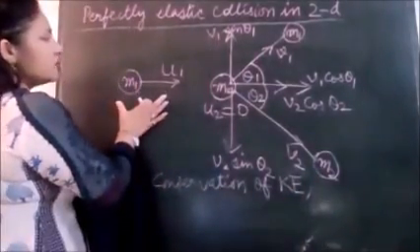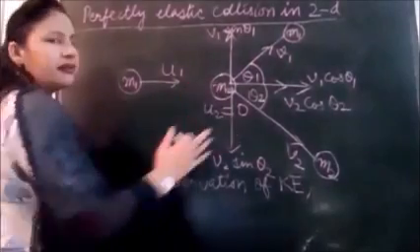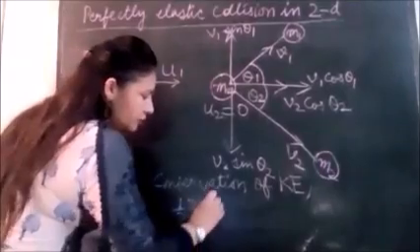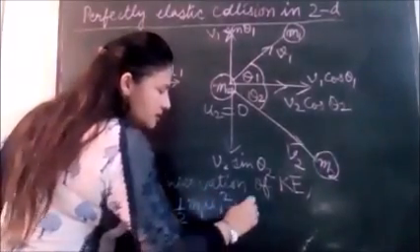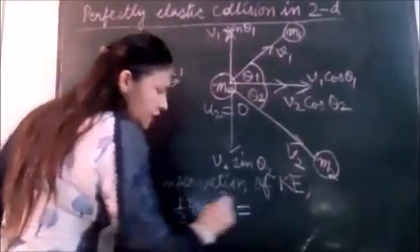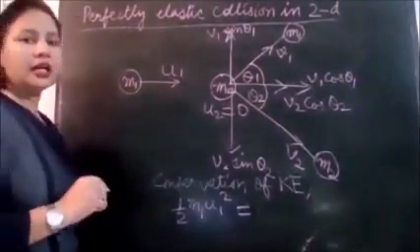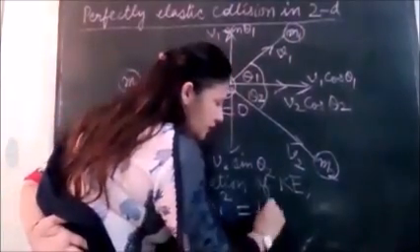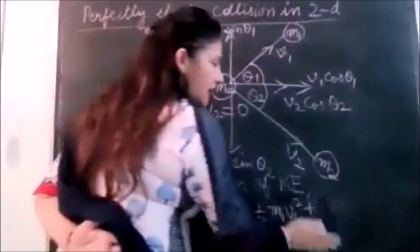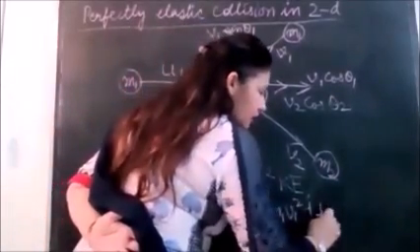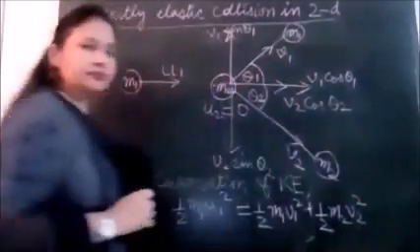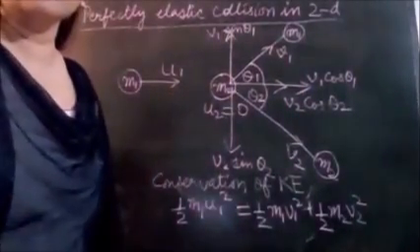initial kinetic energy is the energy of first ball because second ball is at rest. It doesn't have any kinetic energy. So I write half m1 u1 square plus 0, or you don't write it, that is up to you. Okay? Initial kinetic energy is equal to final kinetic energy. That is kinetic energy of first ball after the collision half m1 v1 square, and kinetic energy of second ball after the collision half m2 v2 square. Clear to you?